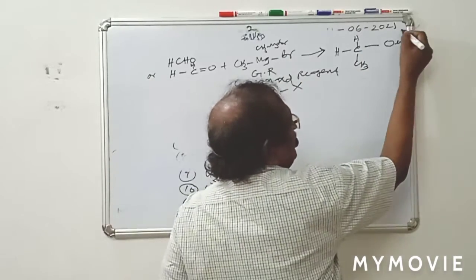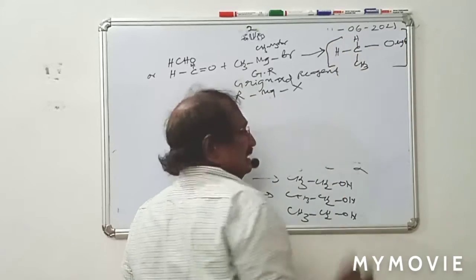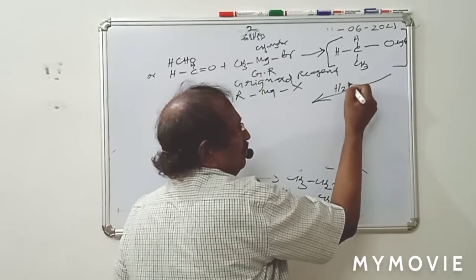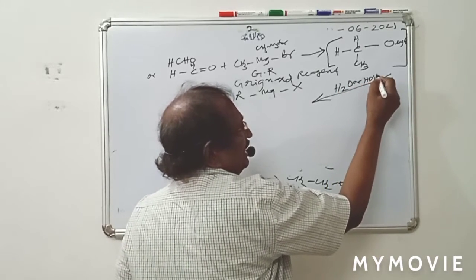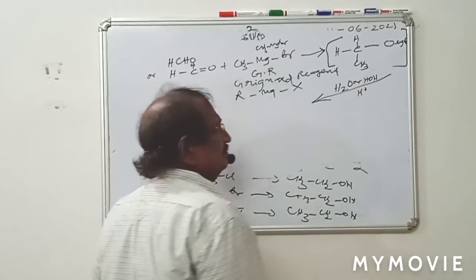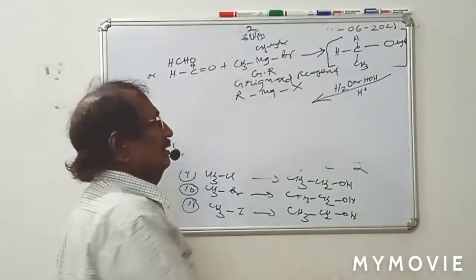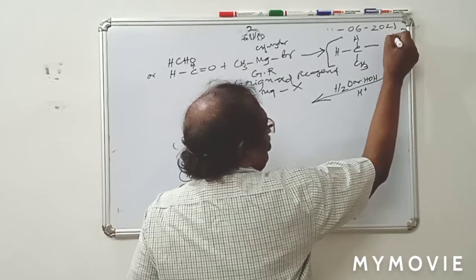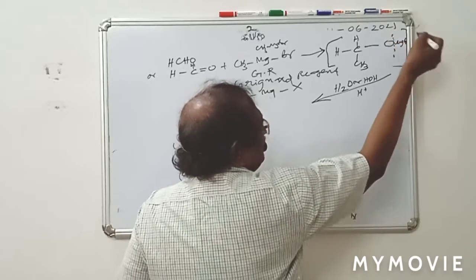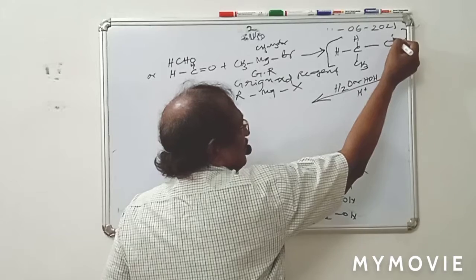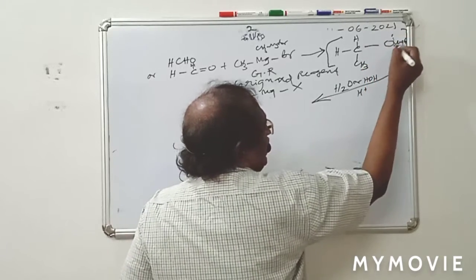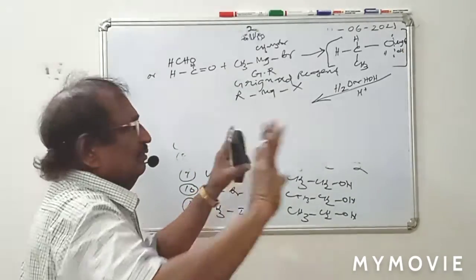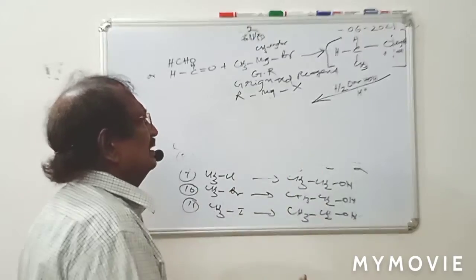So here this is one intermediate compound. It is unstable. After hydrolysis, that means acid with water, H2O, which can be written as HOH, with H plus. In the presence of a little acid, water will react and break this compound into two. Between O and MgBr, O and MgCl, O and MgI, here only the breakage will take place. So put H here, OH here. The entire compound will be splitting into two parts.